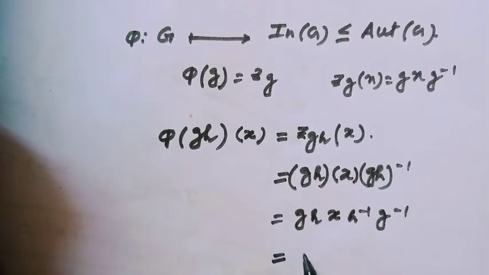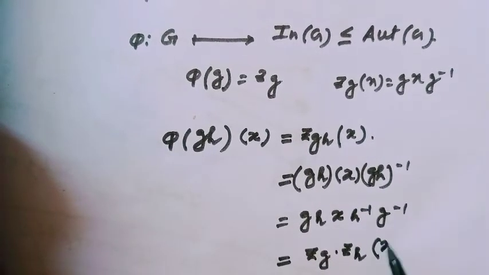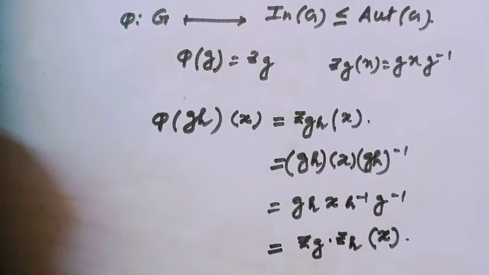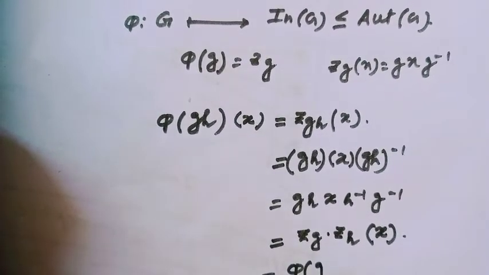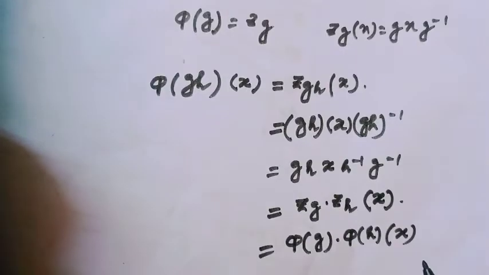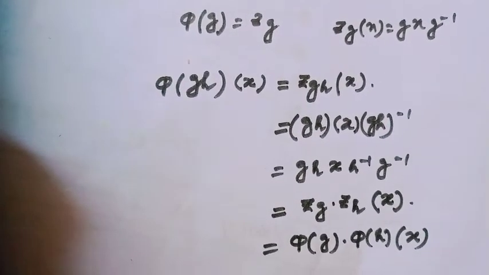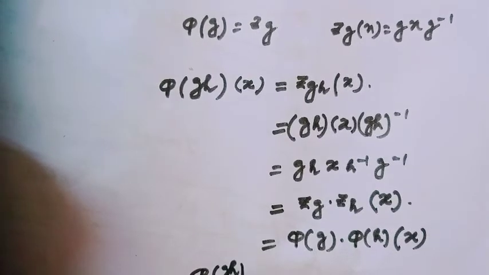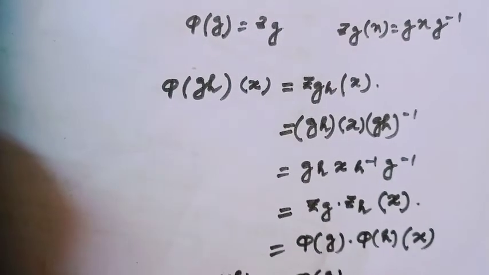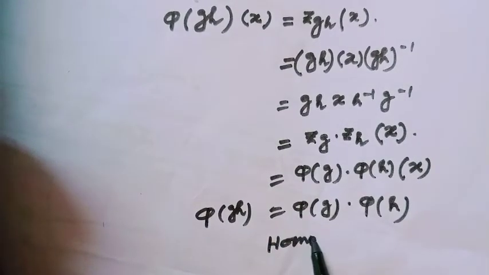We can write this as Zg times Zh applied to x, which is equal to phi(g) times phi(h) applied to x. So this is obviously a homomorphism. We can write phi(gh) equal to phi(g) times phi(h). So this map is a homomorphism.